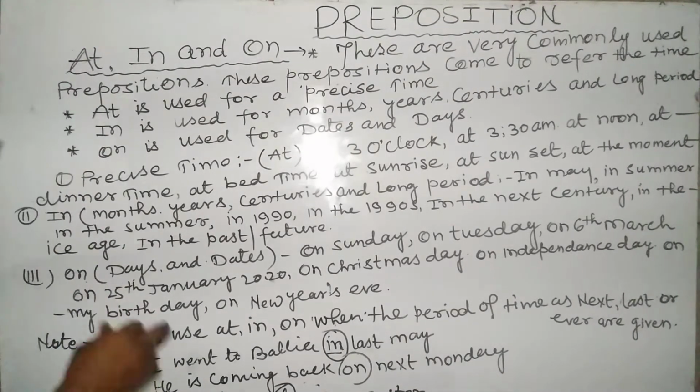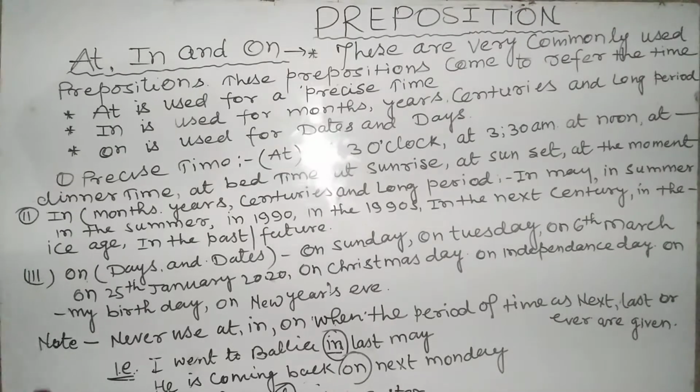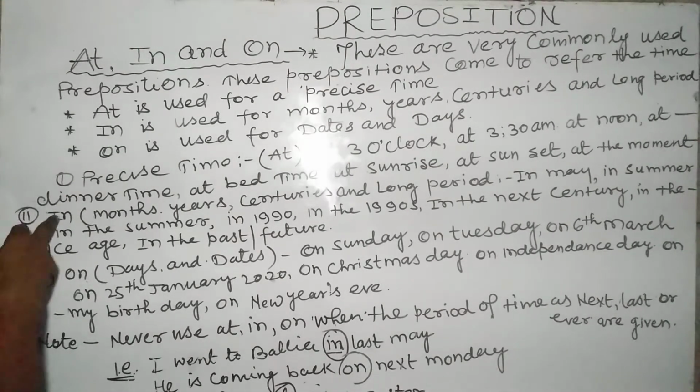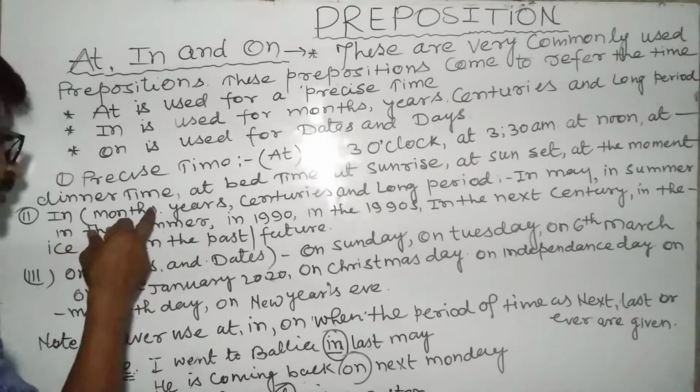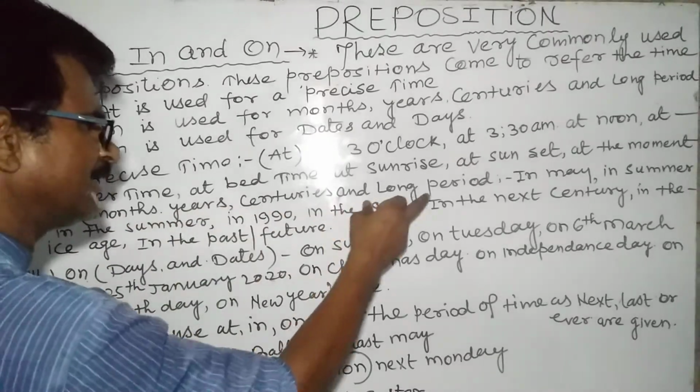Once again, I want to repeat this preposition. In is one of the prepositions which are used to denote the months, years, centuries and long period.